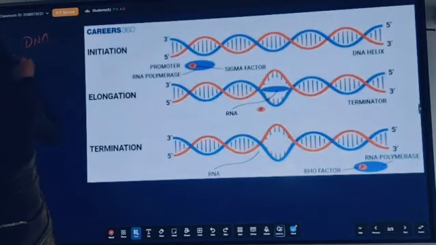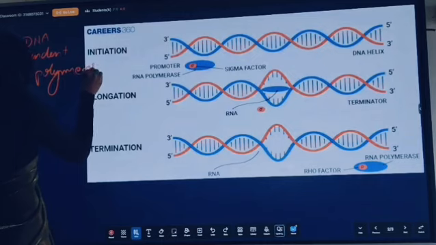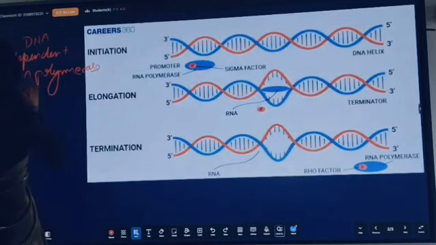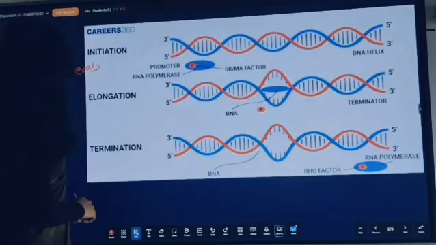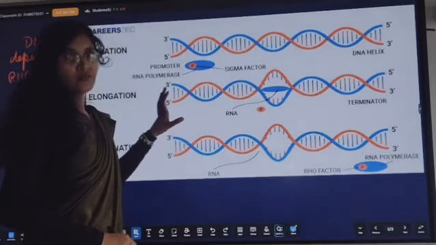Why are we saying DNA dependent? Because it totally depends on the DNA template.